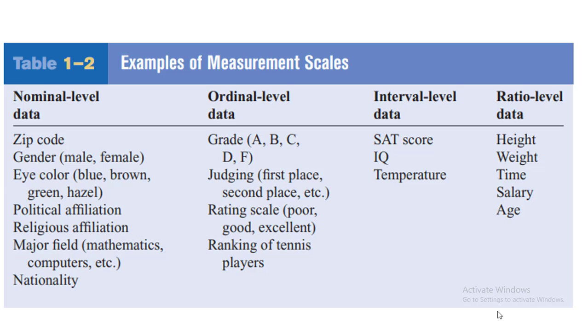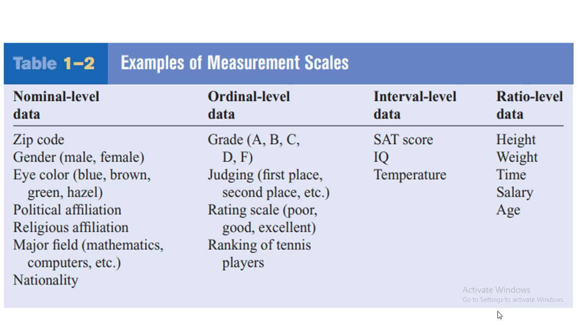Table 1 shows examples of measurement scales. Nominal level data, and the examples are zip code, gender like male and female, eye color like blue, brown, green, and hazel, political affiliation, religious affiliation, major field of study like mathematics, computer science, economics, and etc., and nationality.